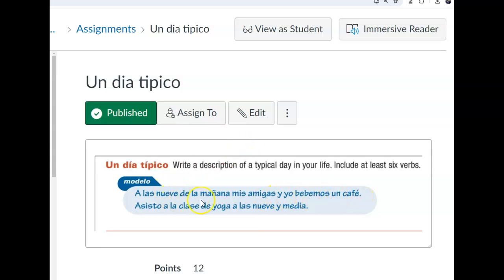So you can begin with the time and time of day, followed by your subject and verb, or you can begin with your verb and then follow it by the time and time of day. For example, asisto a la clase de yoga a las 9 de la mañana. A las 9:30 de la mañana.